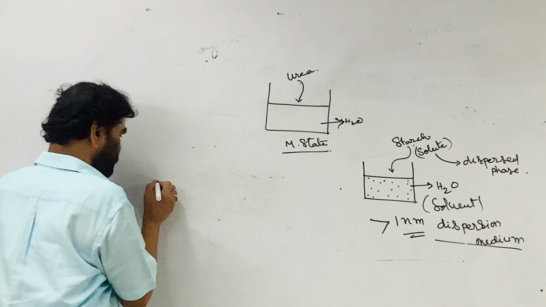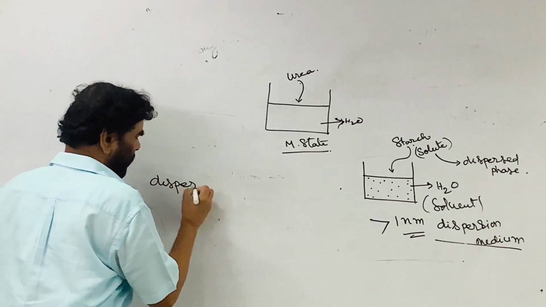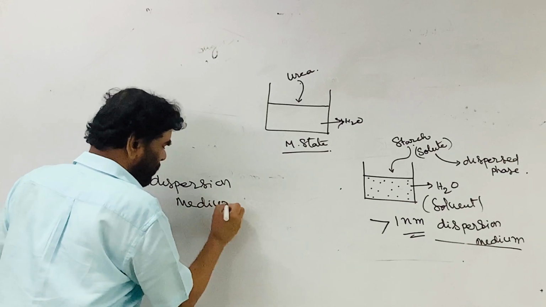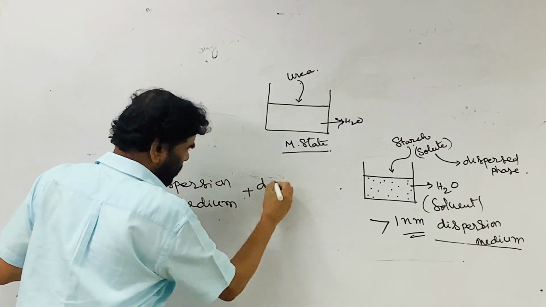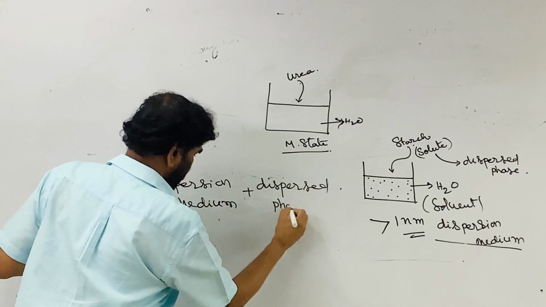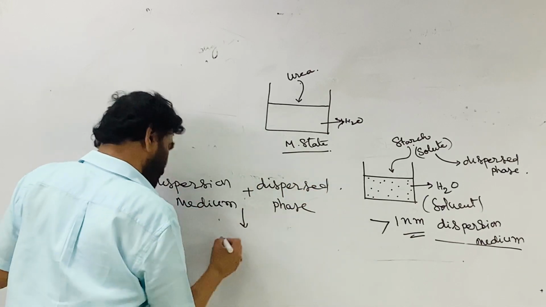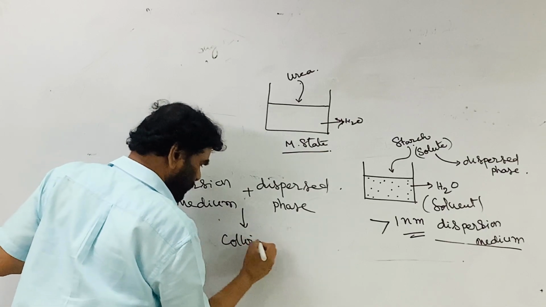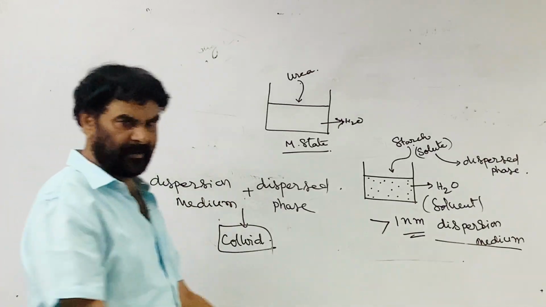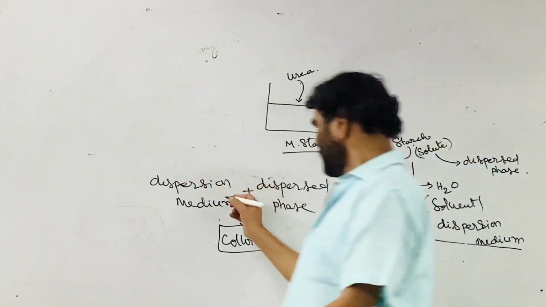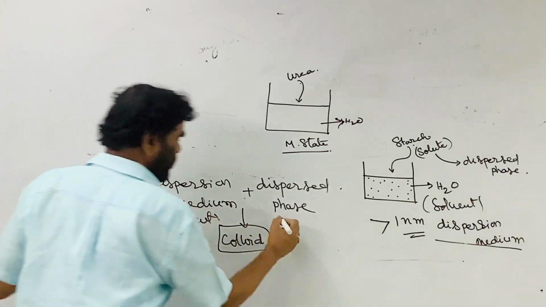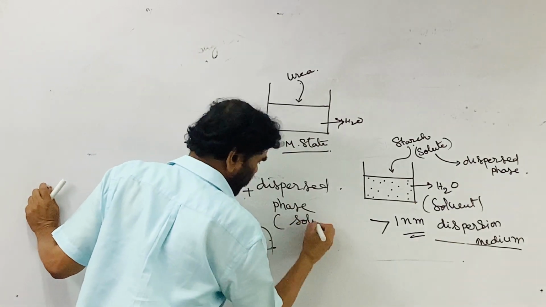Dispersion medium plus dispersed phase is equal to a colloidal solution. Colloid is formed. There are 2 components. This is nothing but the solvent. This is the solute.